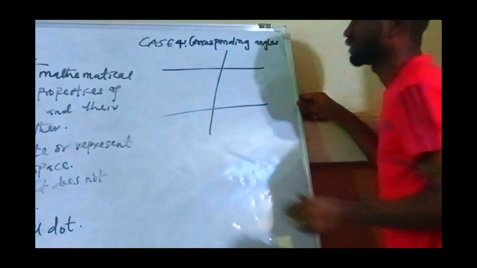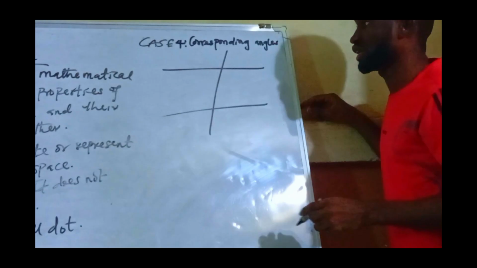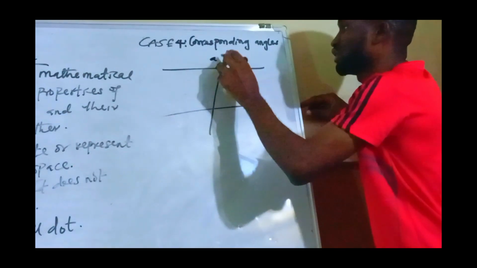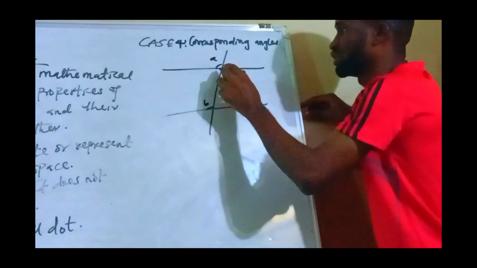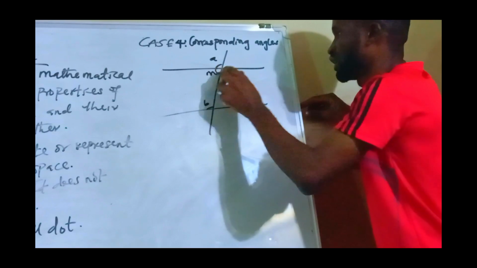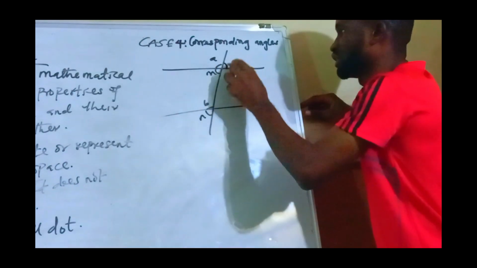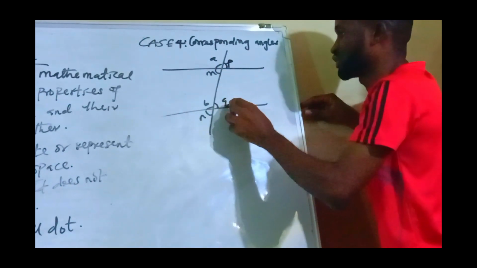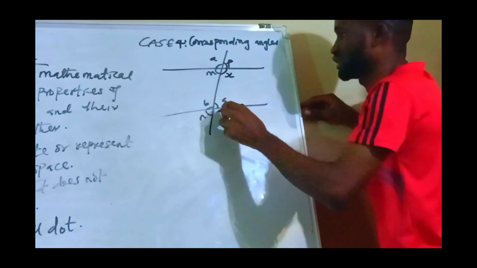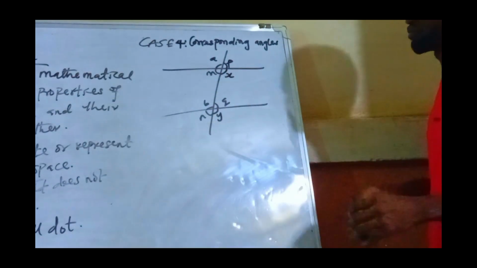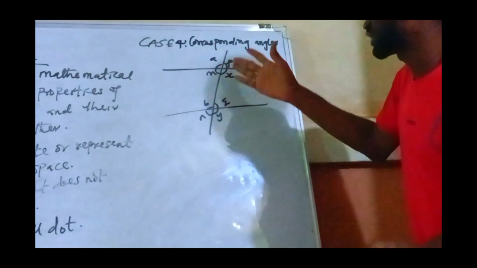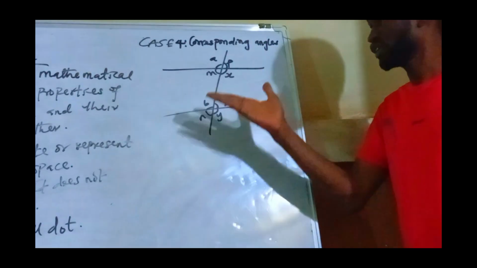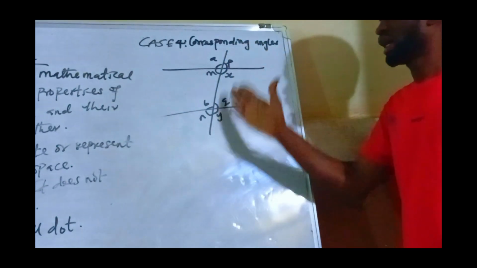So I will draw something like this. I will draw my transversal line. Now here is A, and here is B. Here is M, and here is N. Here is P, and here is Q. Here is X, and here is Y. Now, when we look at this sketch, this figure, you notice that we have a transversal line.